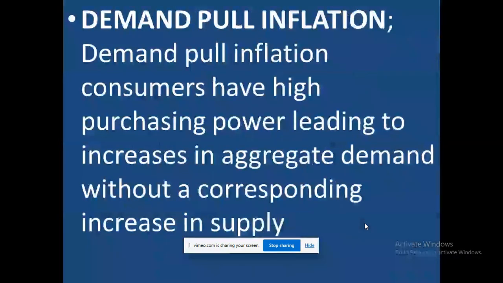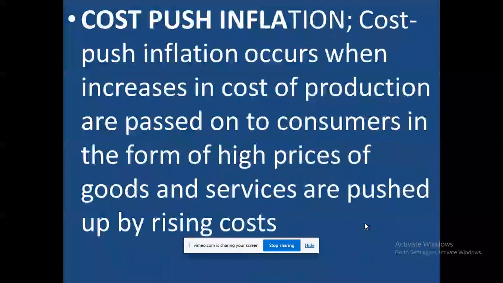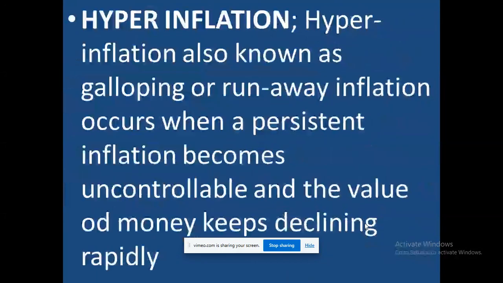Demand pull inflation: consumers have higher purchasing power, leading to an increase in aggregate demand without a corresponding increase in supply, and that's what we call demand pull inflation. Now let's look at cost push inflation. Cost push inflation occurs when increases in the cost of production are passed on to the customer in the form of higher prices of goods and services, and that's what we call cost push inflation.